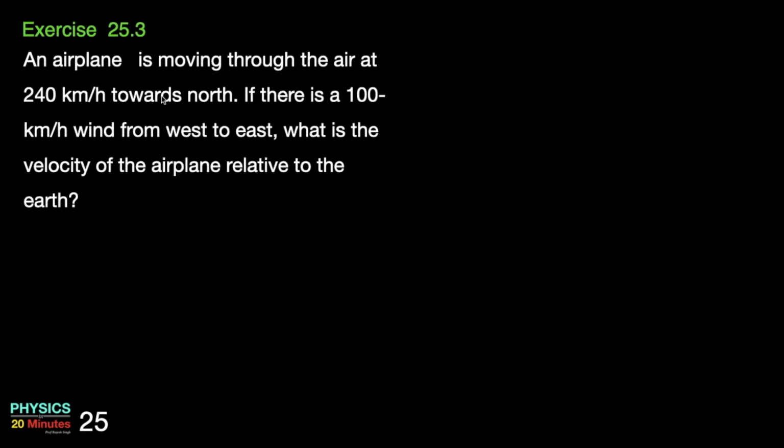Let's take another example to understand the concepts. An airplane is moving through the air at 240 km per hour towards north. If there is a 100 km per hour wind from the west to east, what is the velocity of the airplane relative to the earth?